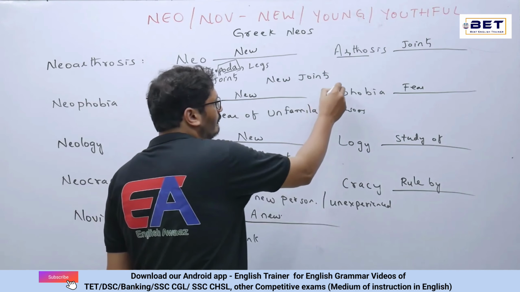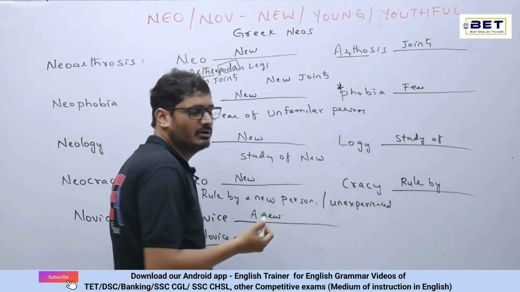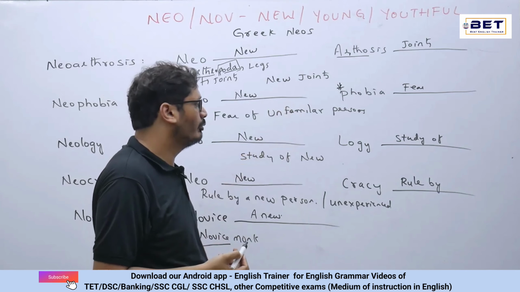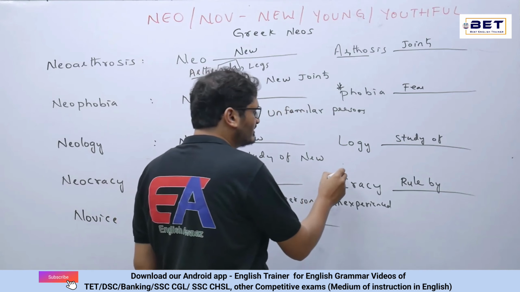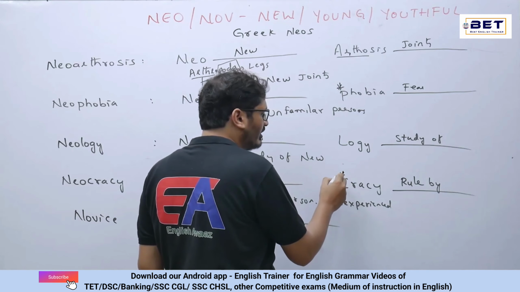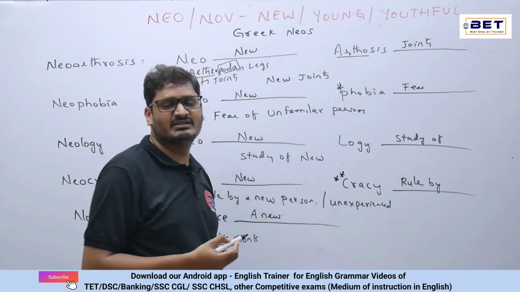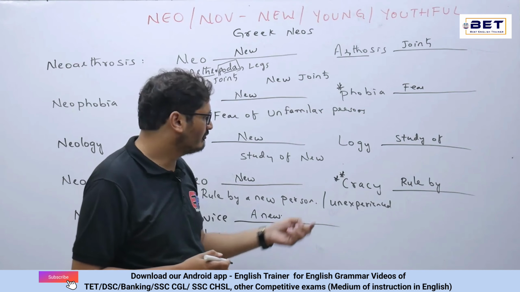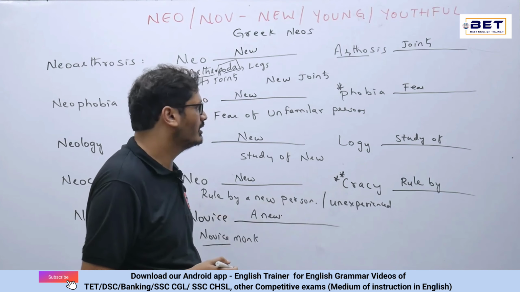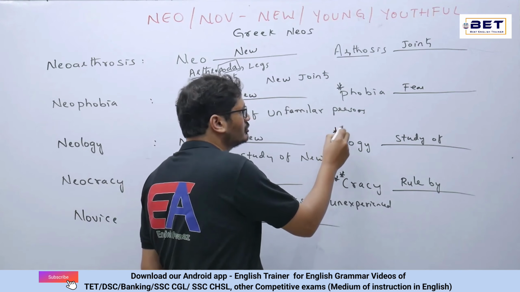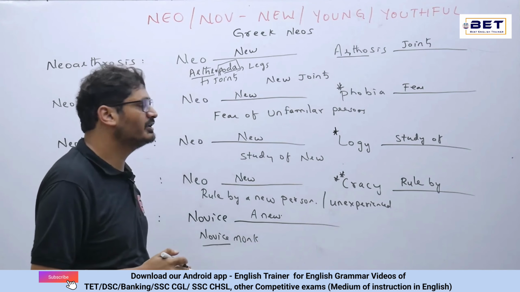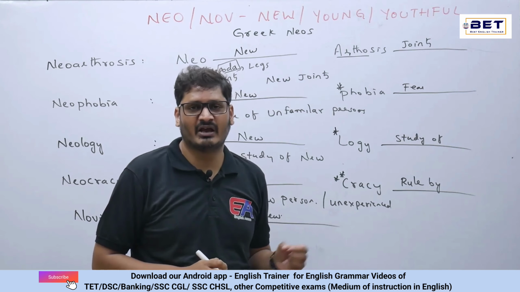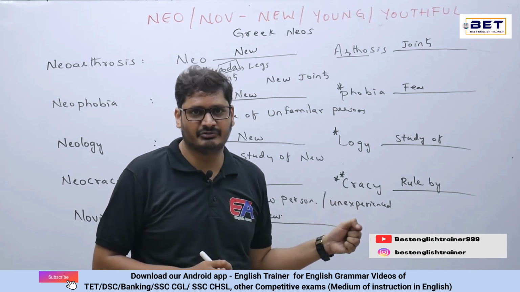Regarding phobia, we are doing a particular specific word in the root word category. We'll do a video regarding phobia. Next, one more important one is cracy, which is extremely important, and if you are preparing for any competitive exams, cracy is a root word which is mostly asked in the exams. So even for this we'll be doing a root word video, and even for logy also we'll be doing a root word. All these videos would be in the playlist of the root word section. Please have a look at these videos also.